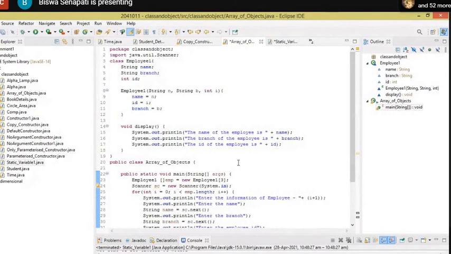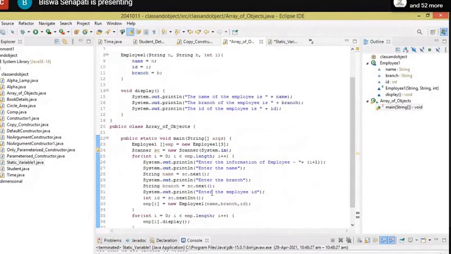Then we declare 3 variables that store the name, branch, and ID. For that, we define a method display. It consists of 3 display statements: the name of the employee, branch of the employee, and the ID of the employee. And after that, the main method.